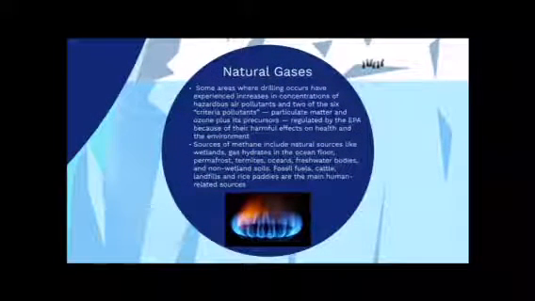Natural gas. Some areas where drilling occurs have experienced increases in concentrations of hazardous air pollutants and 2 of the 6 criteria pollutants, particulate matter and ozone plus its precursors, regulated by the EPA because of their harmful effects on health and the environment. Sources of methane include natural sources like wetlands, gas hydrates in the ocean floor, permafrost, termites, oceans, freshwater bodies, and non-wetland soils. Fossil fuels, cattle, landfills, and rice paddies are the main human-related sources.